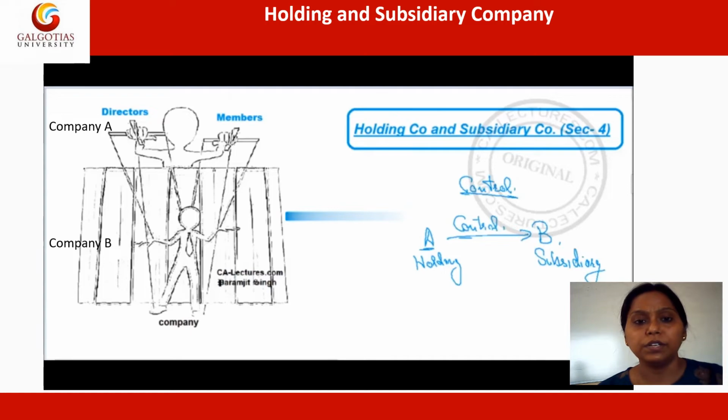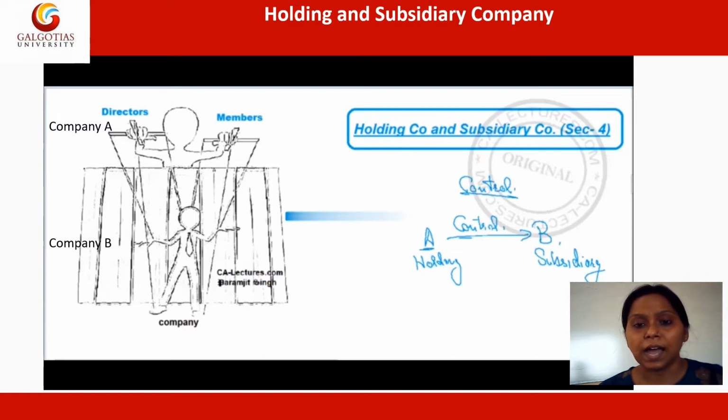So whenever a parent company acquires a subsidiary company by way of investment or by way of the board of directors, in the subsidiary company all the board of directors will be of the parent company. This gives the picture that a parent company will have all control over the subsidiary, and let's say company A, which is a parent company, wanted to expand its business, so they can utilize the subsidiary company in order to expand their business.